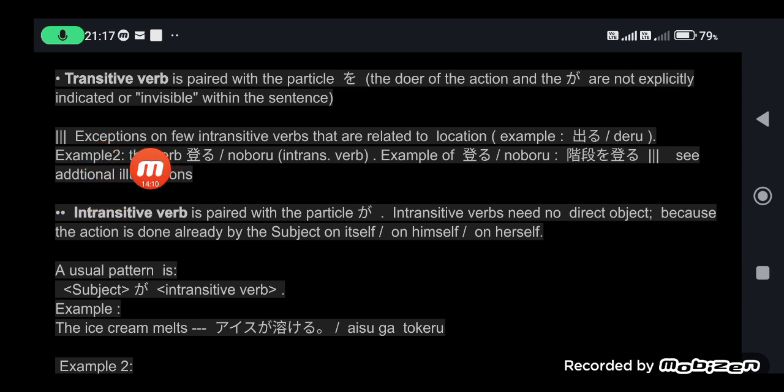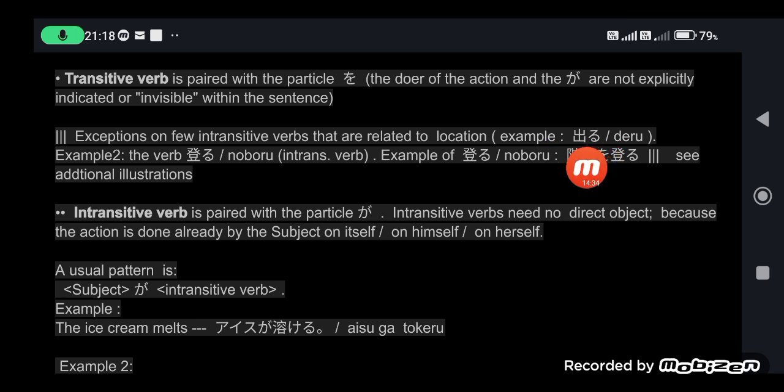Okay, there are some exceptions on a few intransitive verbs that are related to location, because we have learned that the wo is always paired with transitive verbs, but sometimes the wo is also paired with intransitive verbs. So these are the exceptions. An example is deru.